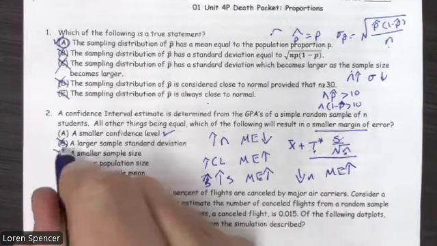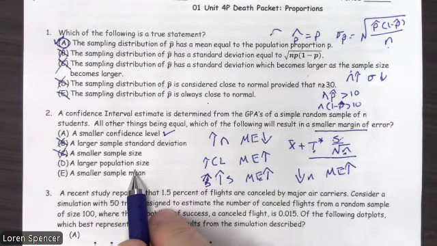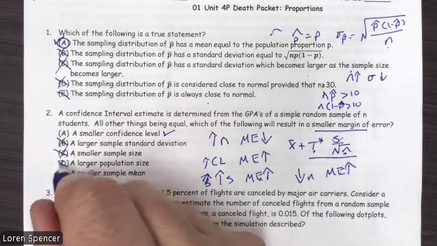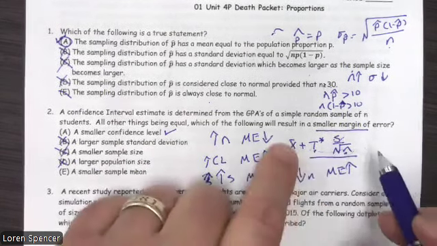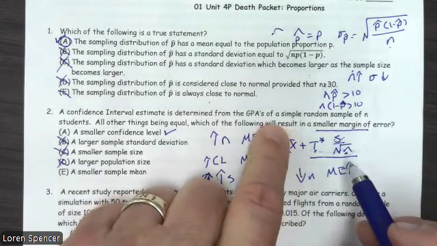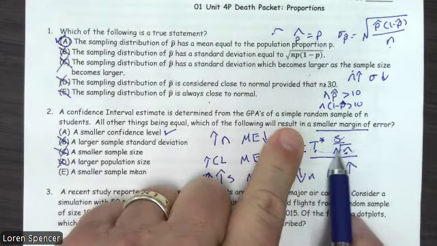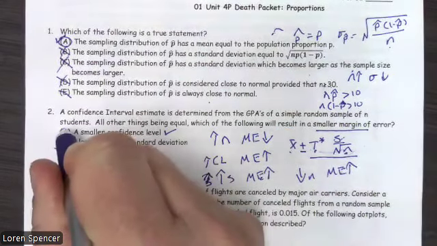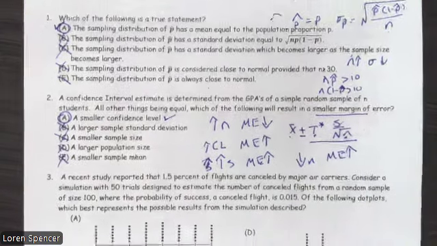So that's false. A larger population size has no bearing on the margin of error. A smaller sample mean? Although the mean is in the confidence interval formula, it's not part of the margin of error, so it also has no impact. All right, so our best answer choice for number two is A.